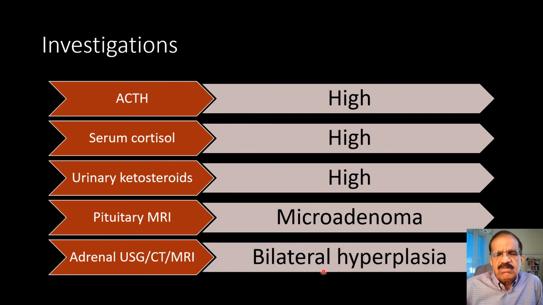I believe they may be normal at a certain stage because adrenal glands are so small, a little bit of hyperplasia may not be picked up by the CT scan or ultrasound. So it is the collective information, the history, the physical examination, the hormonal assays and imaging tests that lead to the correct diagnosis.